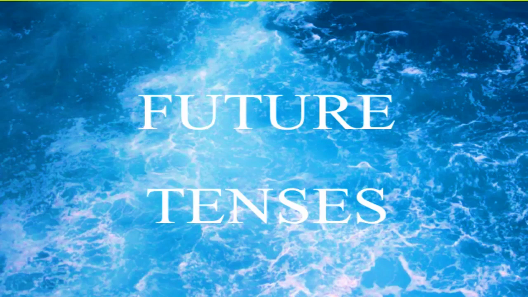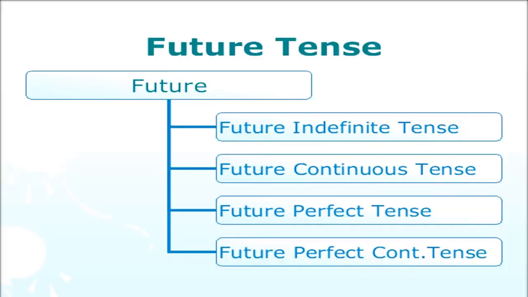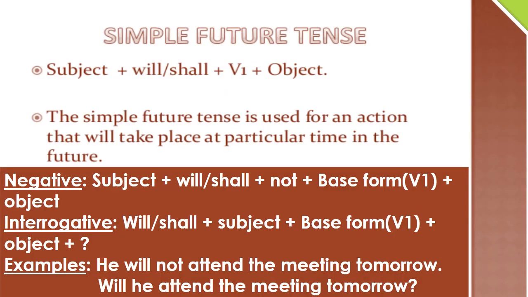Let us move now to future tense. Future tense has further 4 parts: future indefinite tense, future continuous tense, future perfect tense, and future perfect continuous tense. So let us begin with simple future tense or future indefinite tense.